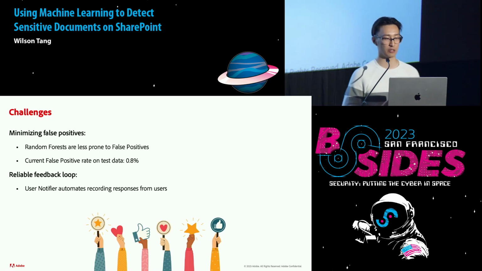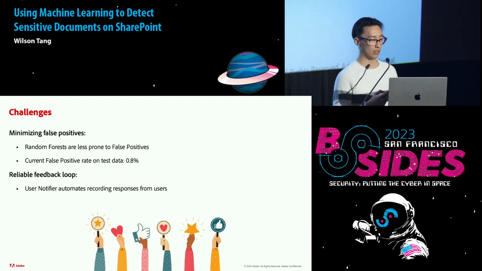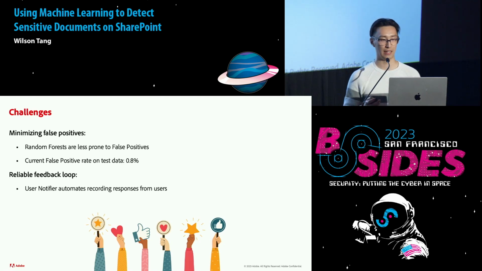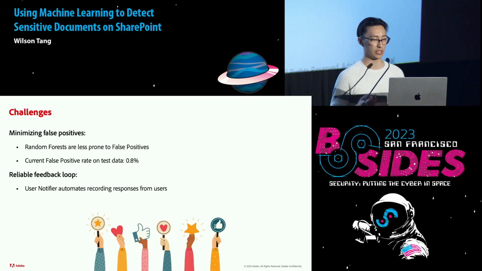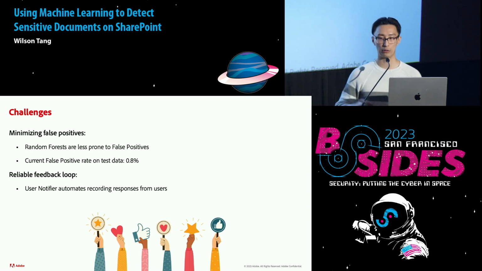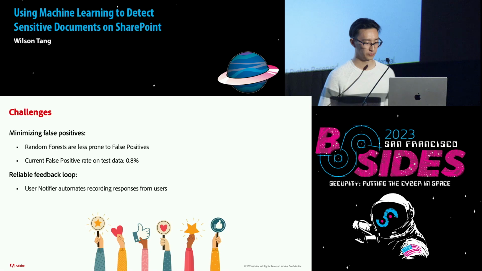The second key challenge we faced is a reliable feedback loop. With a reliable feedback loop in security, it might be hard to get malicious and benign samples and also get real user responses into your training data. And how we answered this was using the user notifier app, because this allows us to automate recording responses from our users.